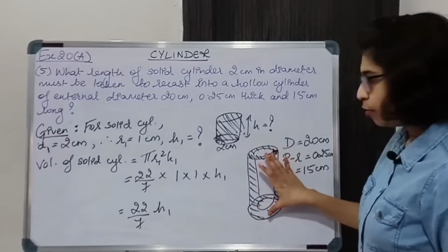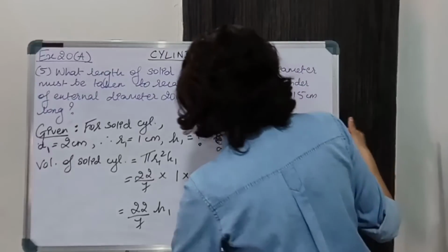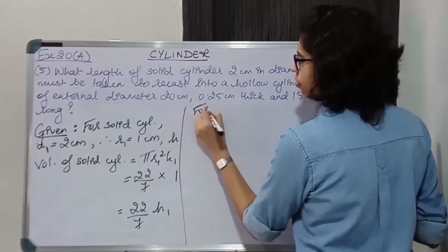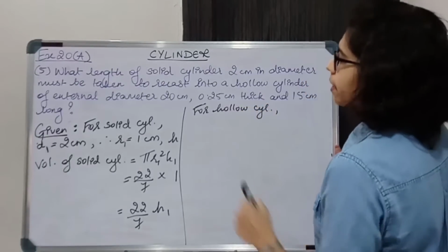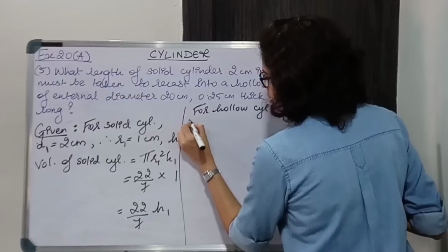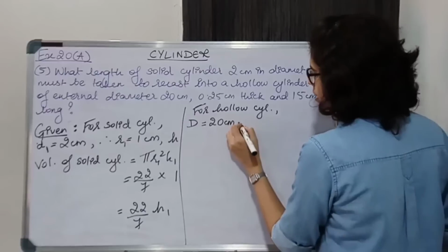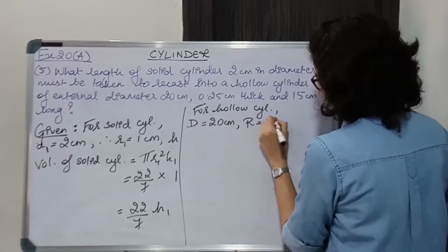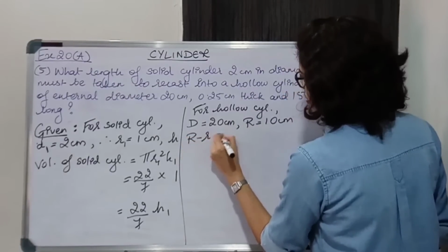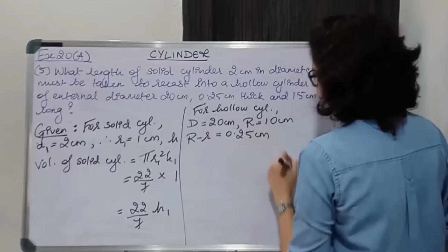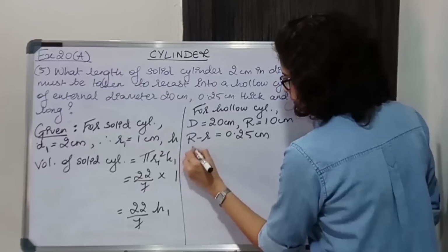Now let us find the volume of this hollow cylinder, the material used in this hollow cylinder. For hollow cylinder, we have to write down the dimensions. External diameter is given, that is capital D is 20 centimeter, means radius is 10 centimeter, and thickness is given, that is R minus r is 0.25 centimeter, and 15 centimeter long height is given.